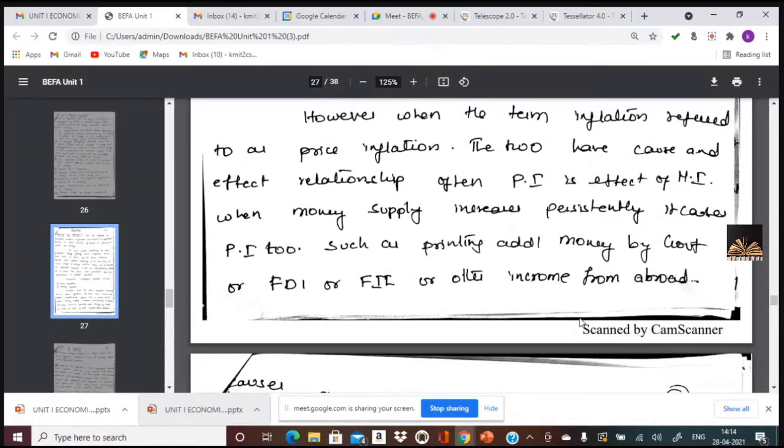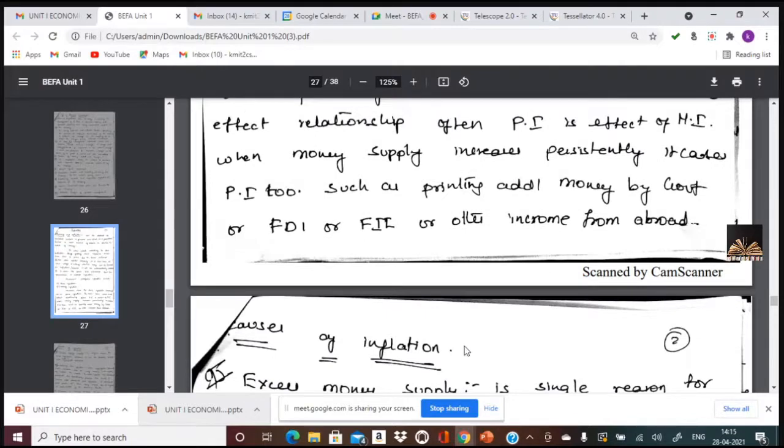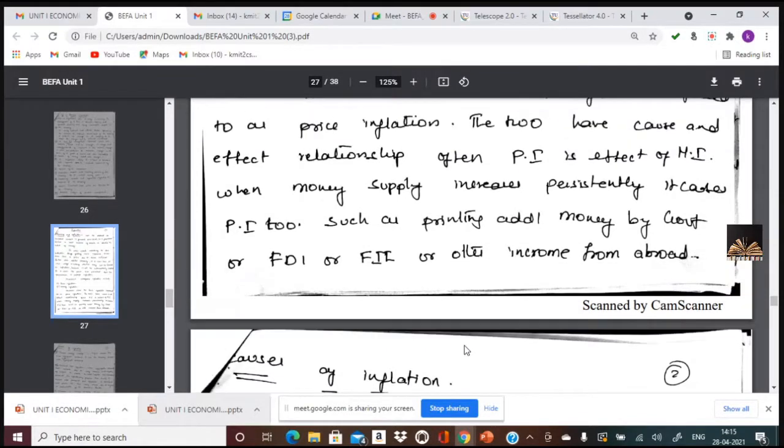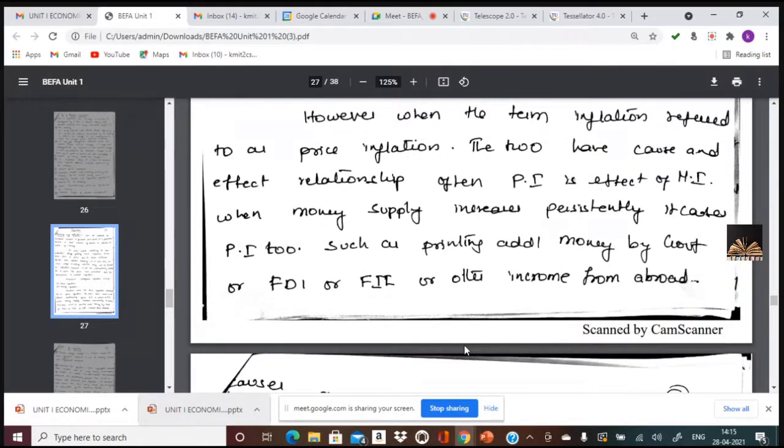What do you mean by foreign institutional investors as a reason of inflation? These are foreign nationals interested in buying the stock of Indian companies. So this might be the reason where there would be more money supply in the hands of the consumers. What happens if there is more money supply? More money supply, more demand. And if there is more demand, this demand can't meet supply, isn't it? It's not easy to suddenly increase the supply of goods and services.